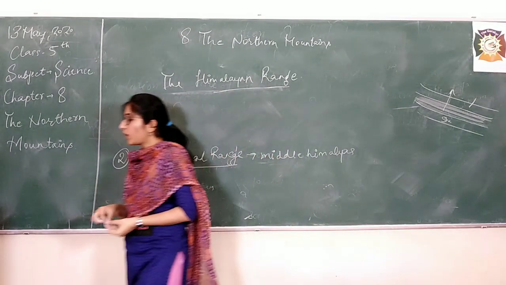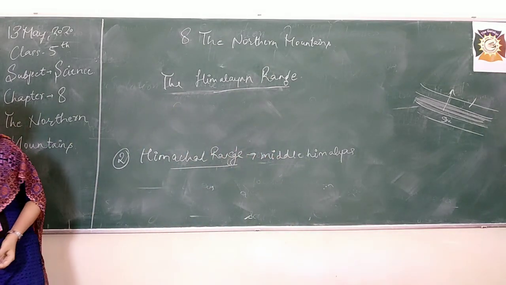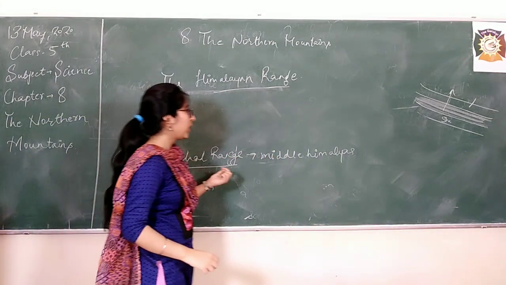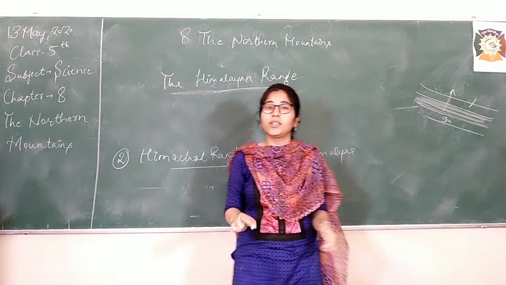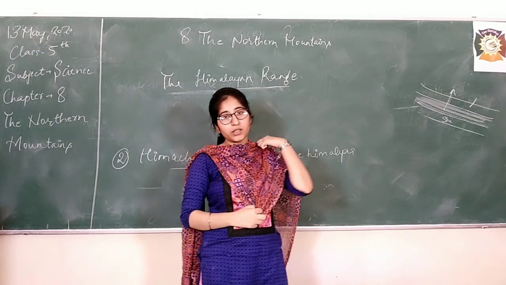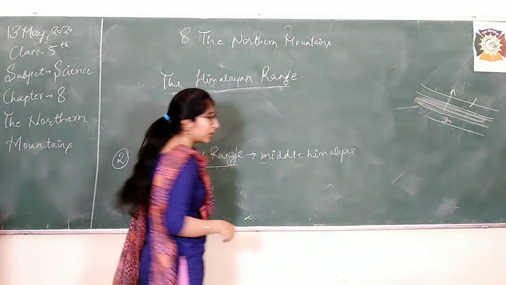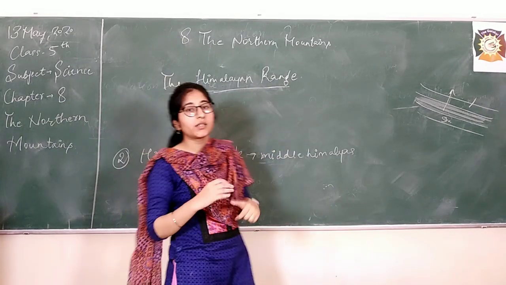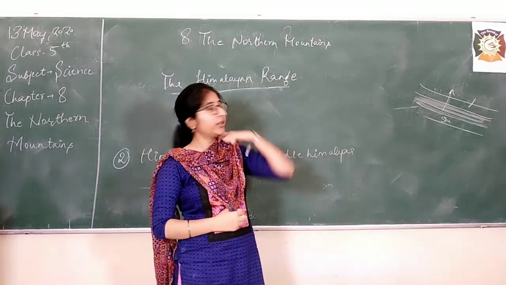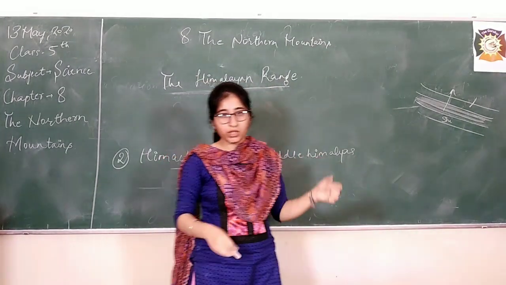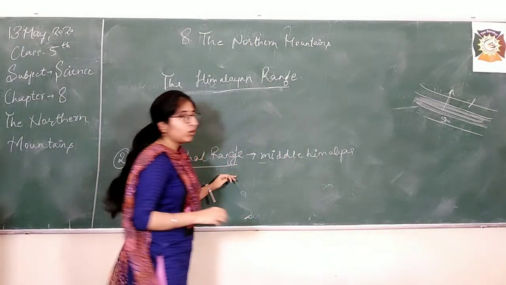After that, what is another feature? Now, I told you that the Himadri range is very chilled. We can't do vegetation there, we can't do agriculture there. But when we come to the Himachal range, the temperature is a little bit higher. It is not as chilled as the Himadri range. So here we can do vegetation.